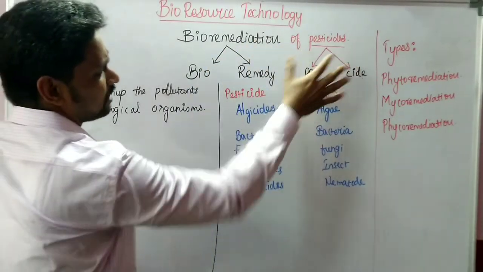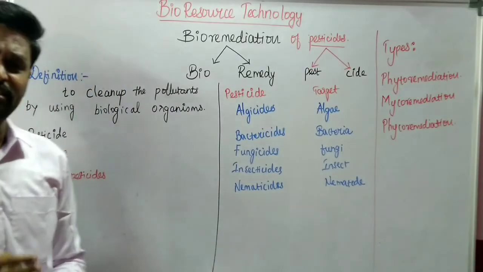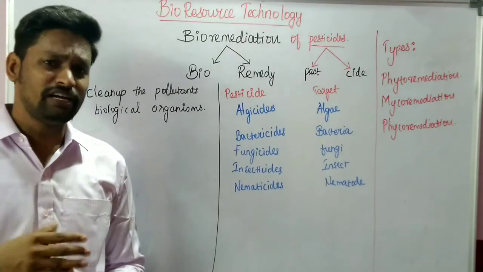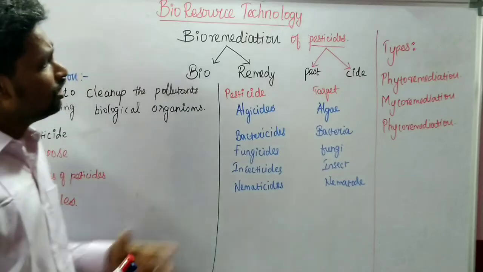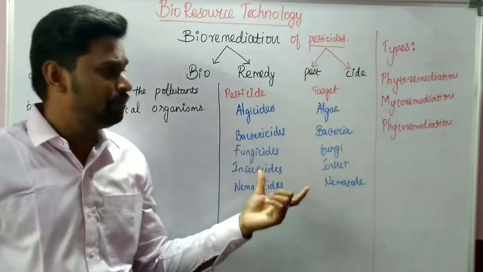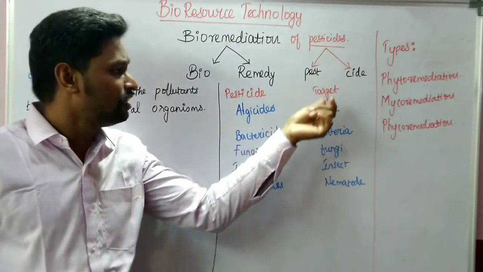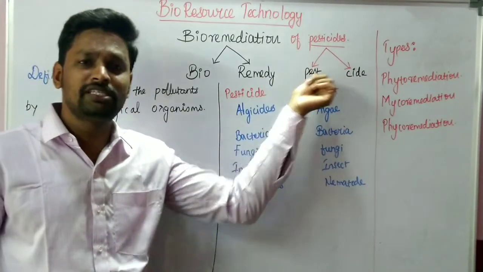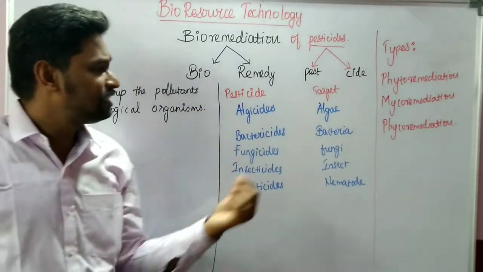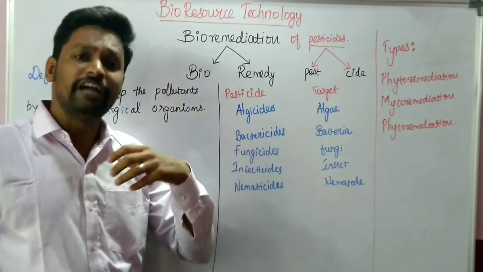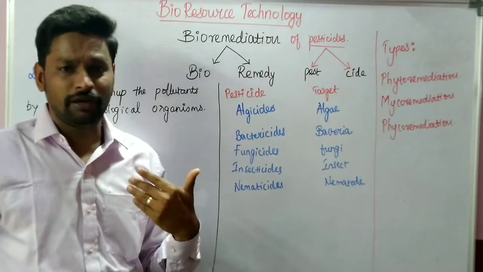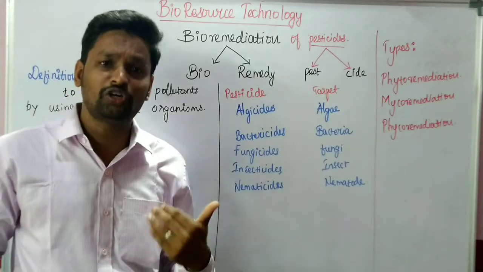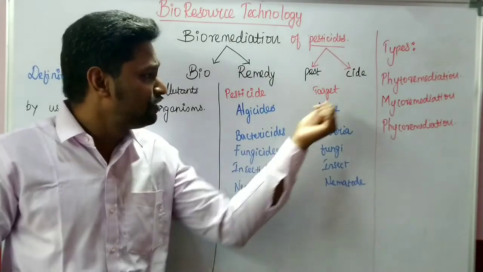What is the meaning of pesticide? Generally we know the meaning of pesticide. It is a chemical or an ingredient used in agriculture industries or the agriculture area. Pesticide also has a specific meaning. If you separate the term pesticide, you will get two terms, pest and side. We know the meaning of pest. Pest means an organism or insect which kills or reduces the target or yield of the agriculture activity. Side means a killing agent or toxic agent or chemical substance which is used to kill any organism.